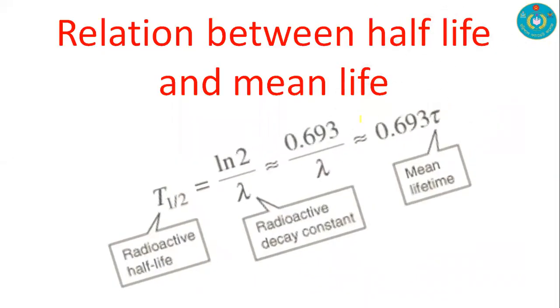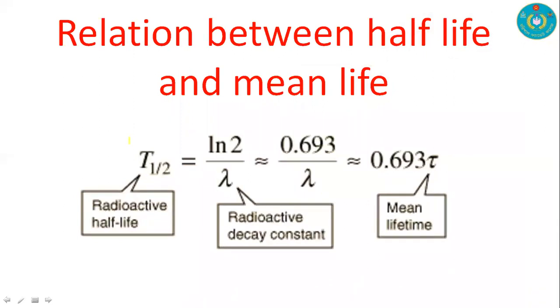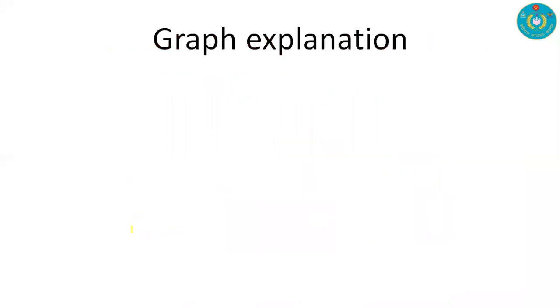And for the relation between half life and mean life, previously we showed t half equals ln 2 by lambda, that is t half equals 0.693 by lambda. And we know 1 by lambda is tau, so the final equation for half life and mean life is t half equals 0.693 tau. Tau is the mean lifetime, lambda is the radioactive decay constant, and t half is the radioactive half life.